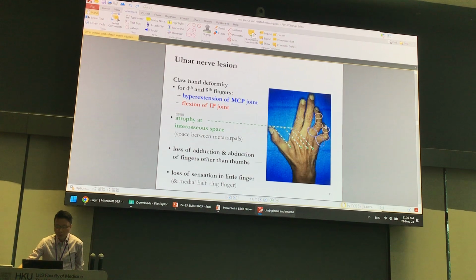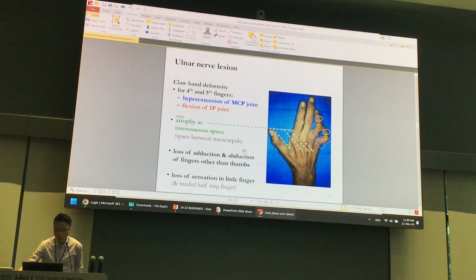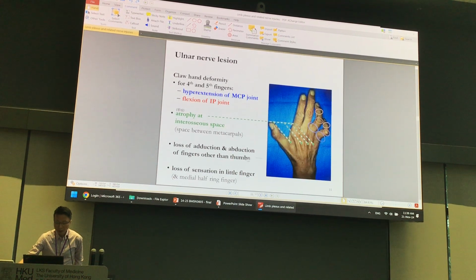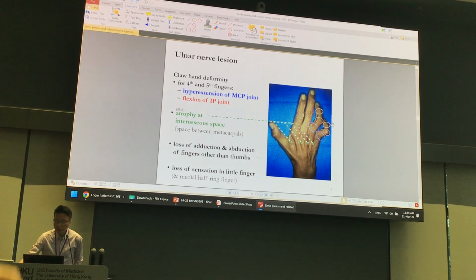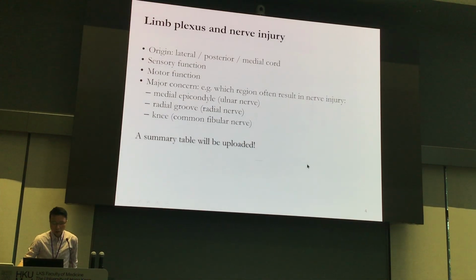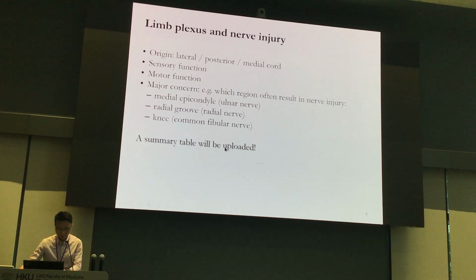You can see there is some claw hand deformity, and also loss of abduction in the fingers other than the thumb. Moreover, in the little finger, no matter whether it is the palmar region or dorsal region, the little finger will lose sensation. Anyway, this summary table will also be uploaded to the PowerPoint.